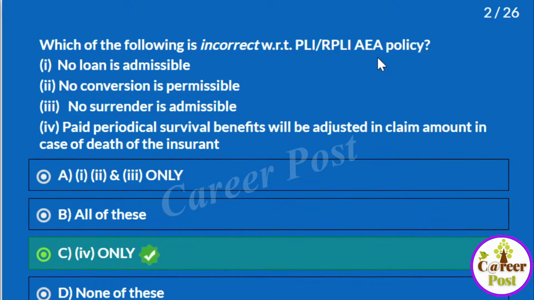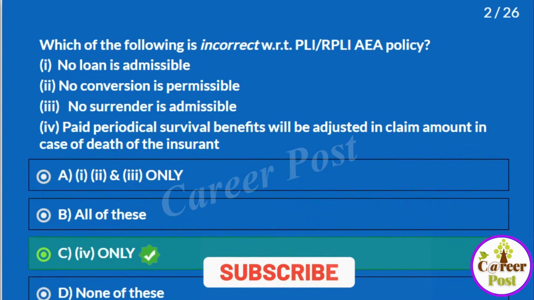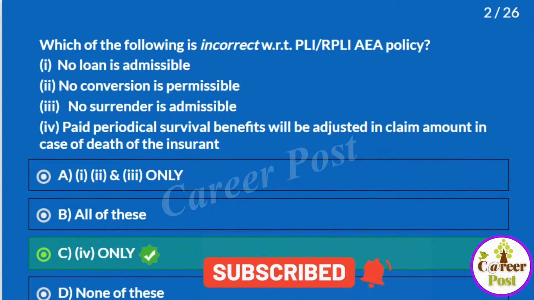In an AEA policy, anticipated endowment assurance policy, either in PLI or RPLI, no loan is admissible. That is correct, it is not incorrect. No conversion is permissible, that is also correct. And no surrender is admissible. It is true that in an AEA policy of RPLI or PLI, surrender is not admissible, so that is also correct. Which is incorrect? It is the fourth one, that paid periodical survival benefits will be adjusted in claim amount in case of death of the insurant.